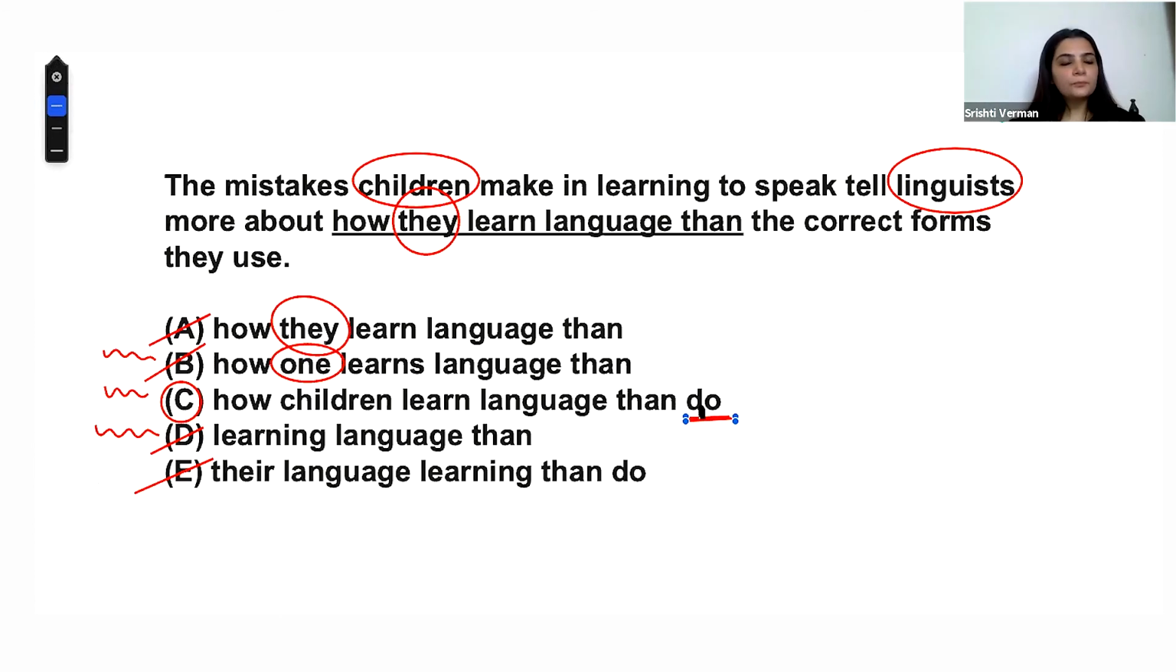But if you can replace this "do" with "tell", I think it will appear better: it tells linguists more about how children learn language than "tell" the correct forms the children use. I replaced another "they" also with "children" so that you understand. So comparison has to be parallel. The evaluation that happens, the structure should also be parallel. That's what we need to do there. That's a point of comparison, but as we said, multiple topics are tested in one question, so you should know everything quite well.